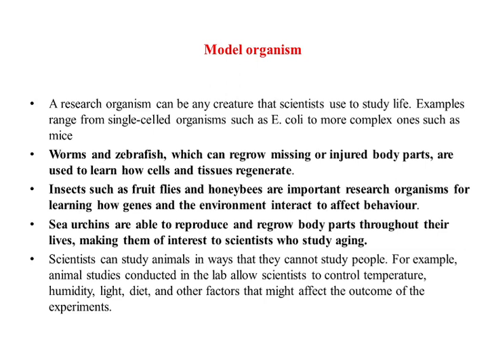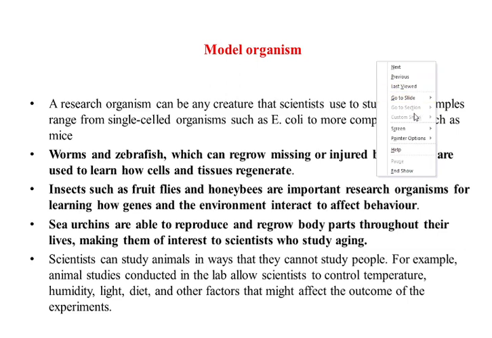So this is a very simple explanation of why a model organism is used: no chemical can be directly tested on human beings. It becomes unethical. Besides this, the side effects of that drug cannot be directly analyzed on human beings, but can be effectively analyzed on a model organism that has a shorter life span as compared to human beings. So here various examples are given.